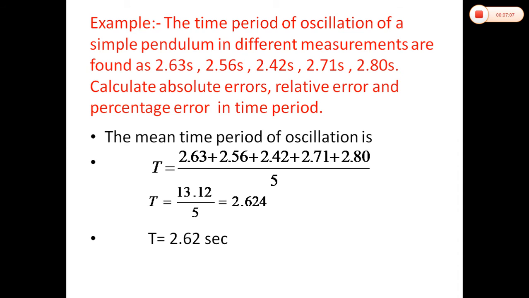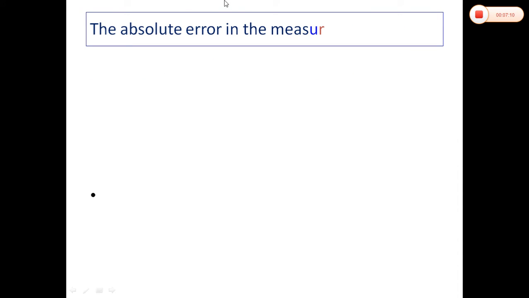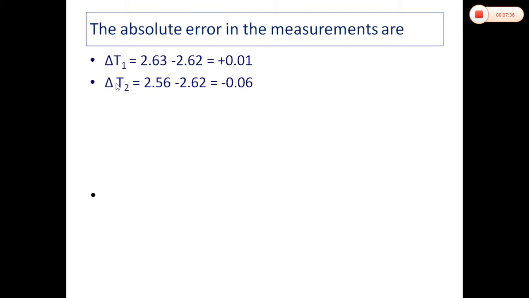simple pendulum. Now the absolute errors in the measurements are delta T1, the absolute error in the first measurement. Delta T1 will be equal to the measured value, that is 2.63, minus 2.62, this is the real value or mean value of the time period, and this difference is 0.01 second. Similarly, the absolute error in the second measurement we can calculate: 2.56, this is the measured value, minus the real value, and it is equal to minus 0.06 second.